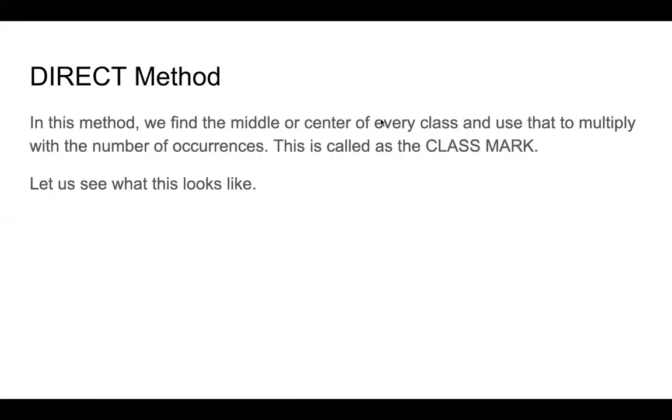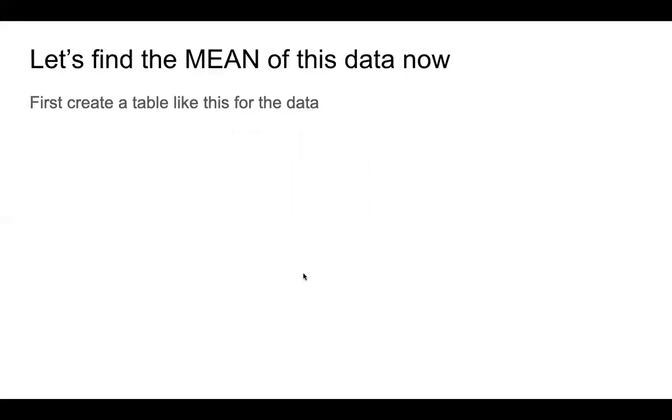This is called a class mark. The center point which we just spoke about, the center of every class, is called a class mark. So 10 to 20 is a class. What is the center point? It is 15. 40 to 50 is a class. What is the center point? It is 45. So these are called class marks. 15 is called a class mark. 45 is also called a class mark. Okay. Now let us see what this looks like. So let's find the mean of this data now.